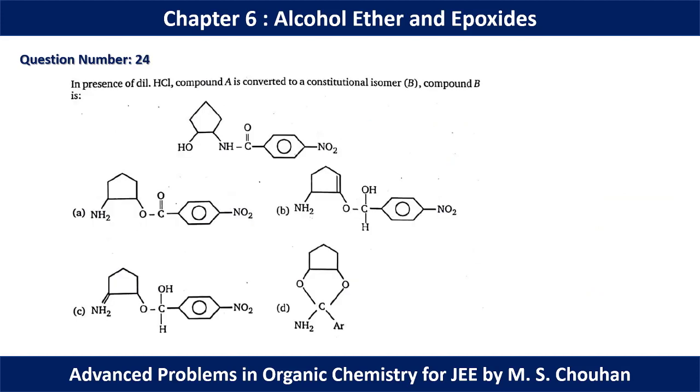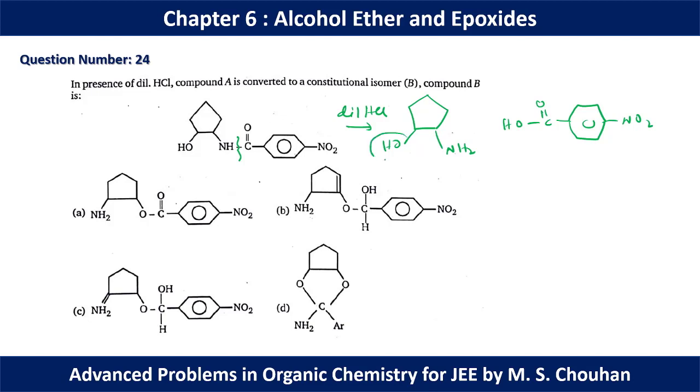In question number 24, it is a case of trans-esterification reaction. So if we add dilute HCl, this amide bond is going to break. It will break and form NH2 along with C double bond OH, phenyl ring, nitro group at the para position. Now this alcohol and this acid are going to react to form the ester. So this is known as a trans-esterification reaction.